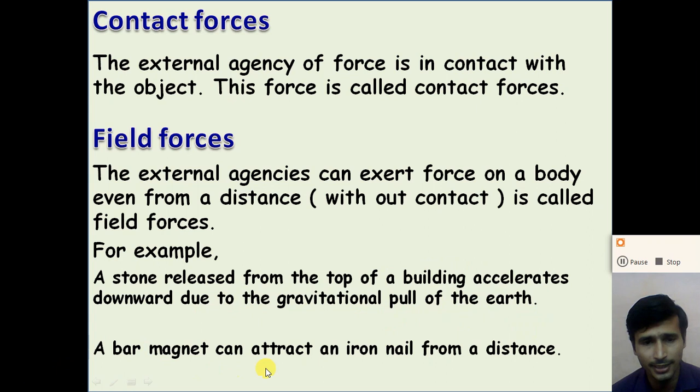A bar magnet can attract iron nails from a distance. So here the magnetic force is exerted. So this type of gravitational force, magnetic force, and electric force are examples of the field force, which exerts a force on a body even from a distance without any contact, right? So dear students, understand contact forces and field forces, right?